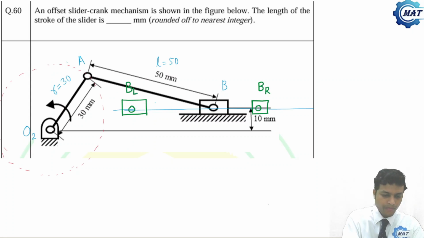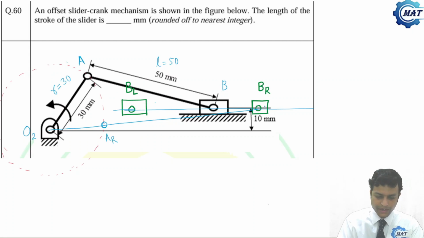This is BL. So we know that crank and connecting rod will be collinear when B is at an extreme position. Say this is the corresponding position of A, because A moves on this circle. So this is AR, and this is BR.